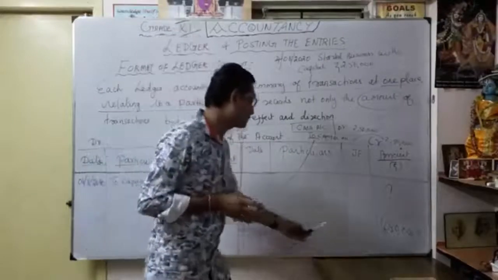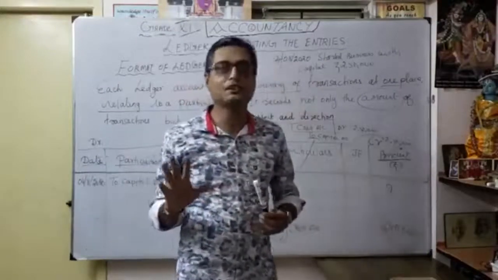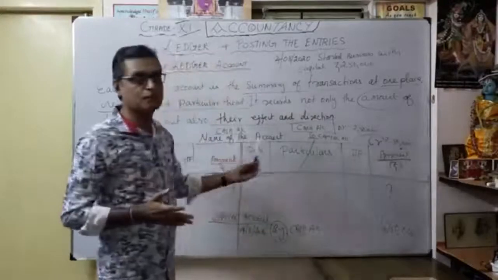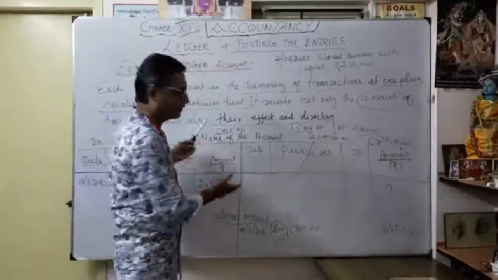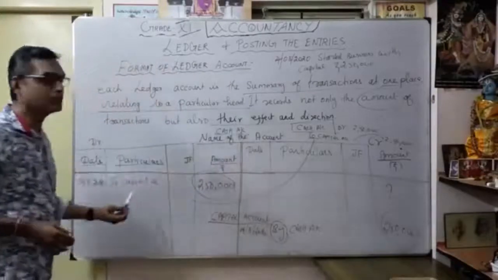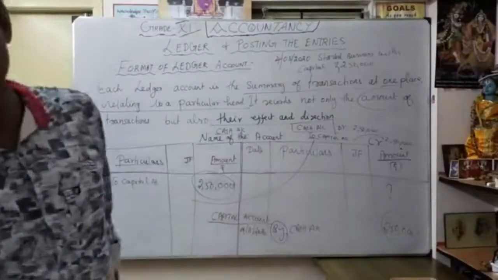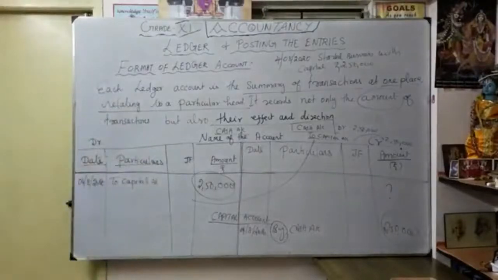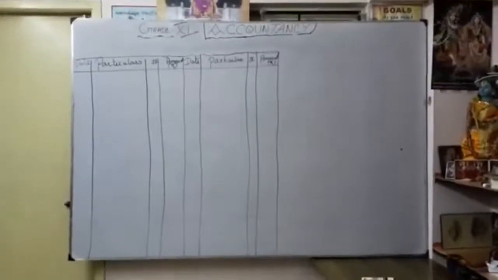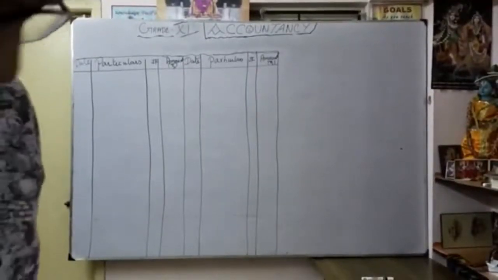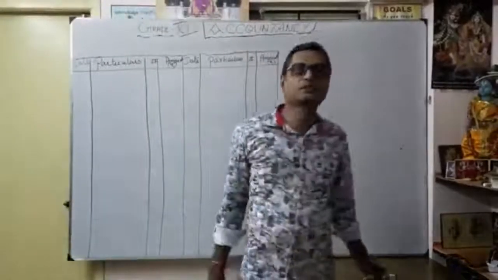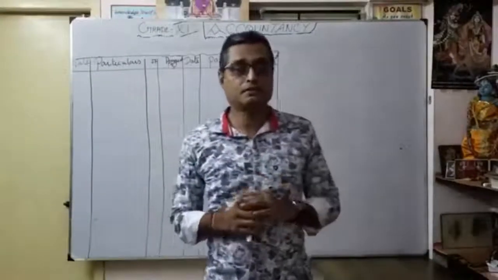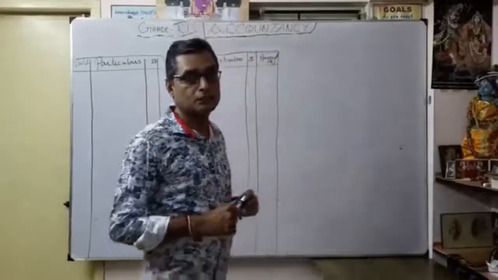You understood the logic now? So here it is just common sense as a logic. Now you understand how to prepare the ledger posting. How to prepare the ledger, I will see one by one now. Just one example I will mention here. Now let's see some examples for preparation of the ledger and posting from the journal entries.